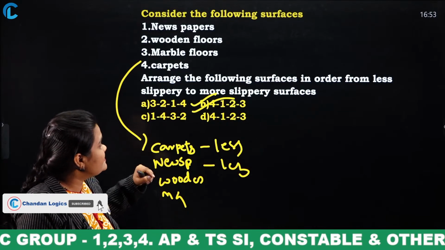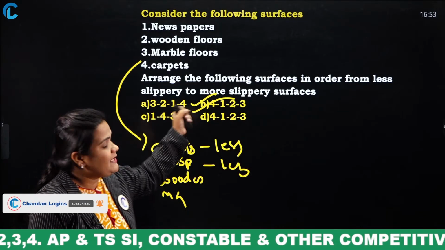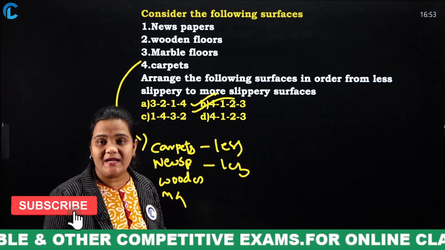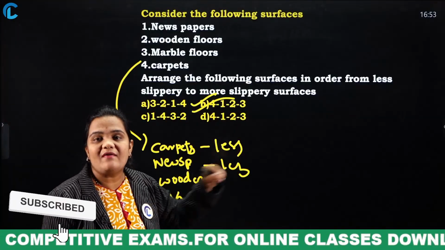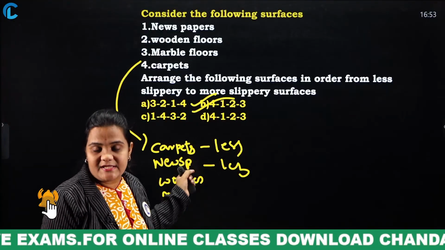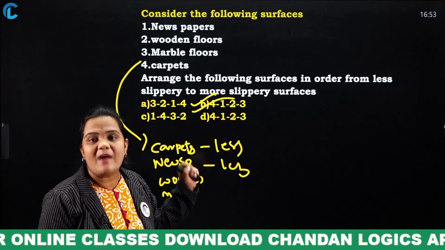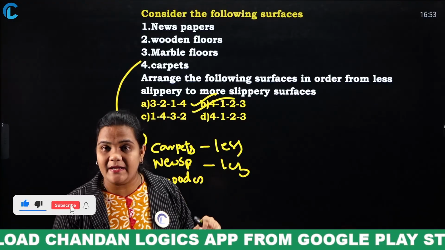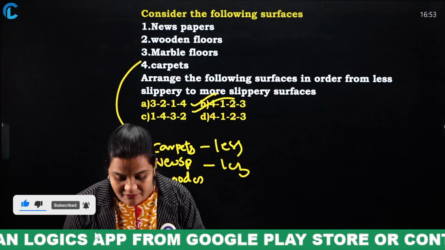Arrange the following from less slippery to more slippery. The carpet will have the lowest slipping factor. Next comes newspaper, then wood, and the last one is marble. This marble will have a higher slipping factor, so it comes at the end of the options.